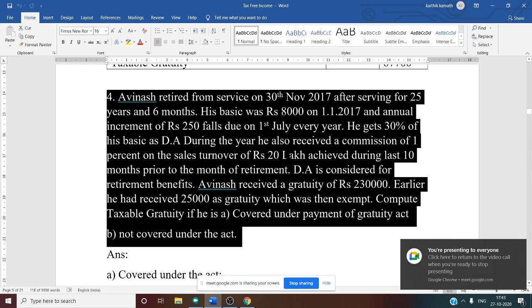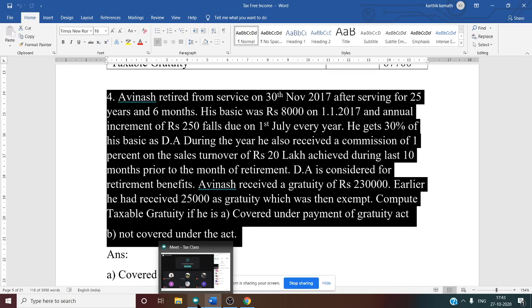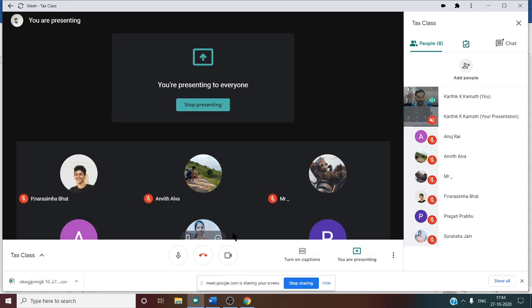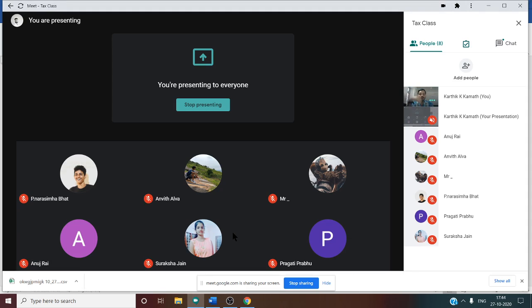See, basic is given on January, that is 1 January 2017. But the increment falls due on 1st July. That means 8,250 is not included. 250 is not included in the 8,000. You can add 250 only after July: July, August, September, October. Before that, only 8,000. Whether this is clear?